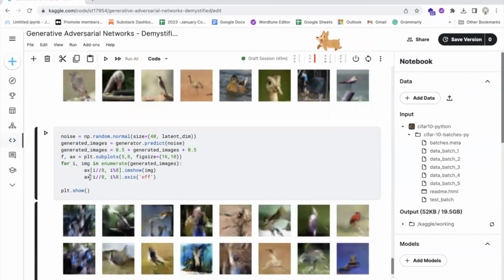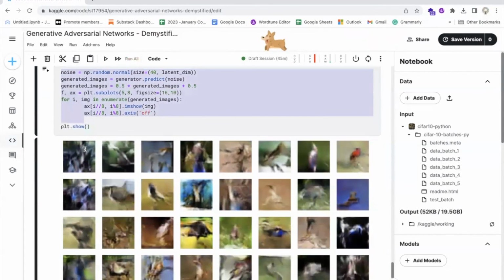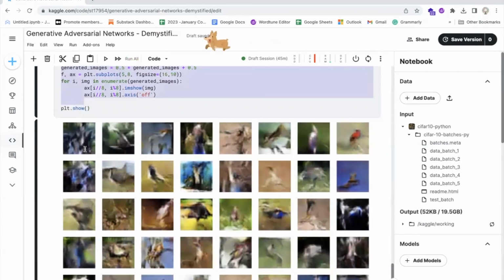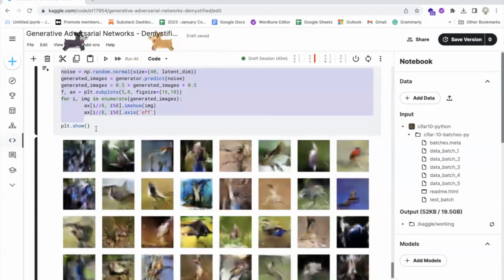This code generates a grid of 40 images using the generator model of the GAN. The first line creates a random noise vector with shape 40, latent_dim, using NumPy. The second line generates a batch of 40 images using the generator model and the random noise vector. The generated images are rescaled from the range -1, 1 to the range 0, 1 using the formula generated_images equals 0.5 * generated_images plus 0.5.